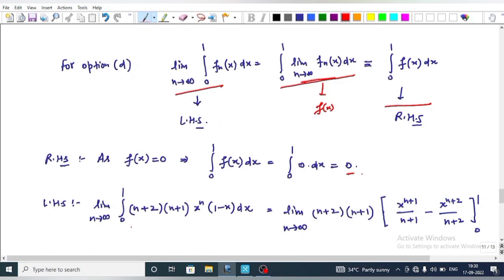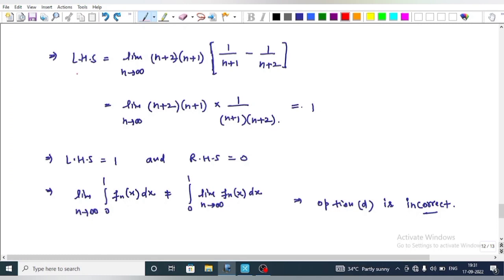Now come to the left hand side. Limit n tends to infinity integral 0 to 1 of (n+2)(n+1) x^n (1-x) dx is equal to limit n tends to infinity (n+2)(n+1) times the integral, because these are constant for this integral, which is with respect to x. The integral of x^n (1-x) is x^(n+1)/(n+1) minus x^(n+2)/(n+2), from 0 to 1.